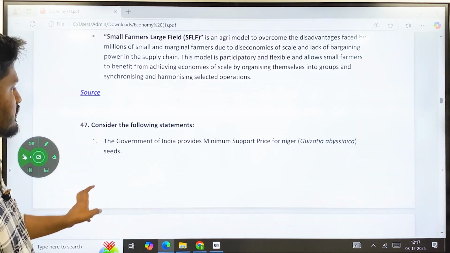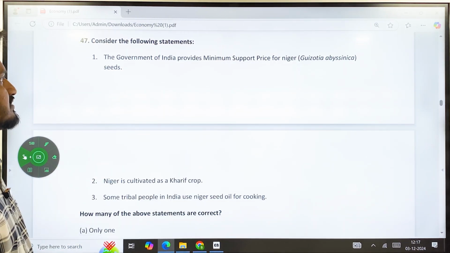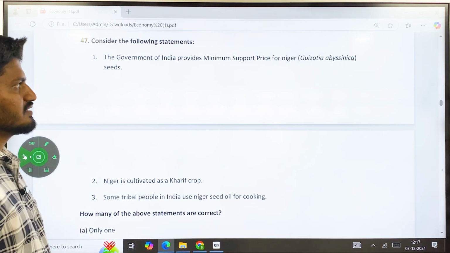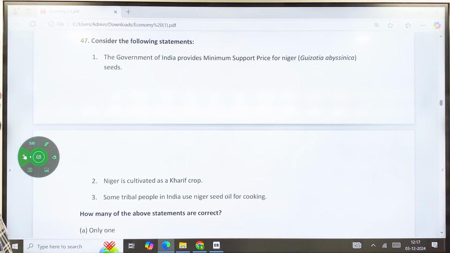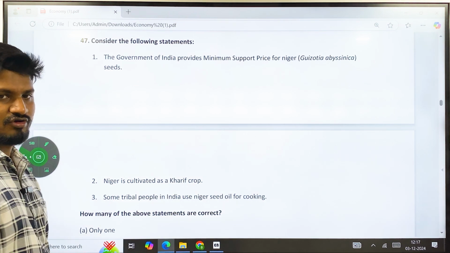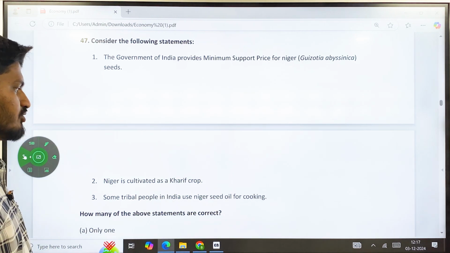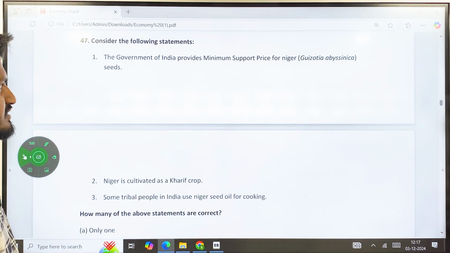Then 47, consider the following statements. The government of India provides minimum support price, MSP, for Niger, also called Guizotia abyssinica. Second, Niger seed is cultivated as a kharif crop. Third, some tribal people in India use Niger seed for oil cooking. So here all the statements are correct.